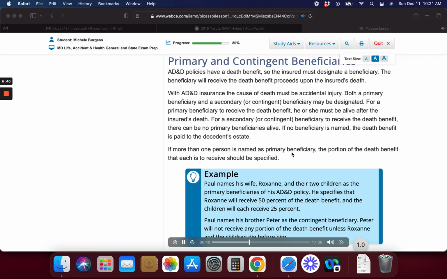He specifies that Roxanne will receive 50% of the death benefit, and the children will each receive 25%. Paul names his brother Peter as the contingent beneficiary. Peter will not receive any portion of the death benefit unless Roxanne and the children die before him. When several levels of contingent beneficiaries are designated, each level has a lesser claim to the policy proceeds than the level above it.